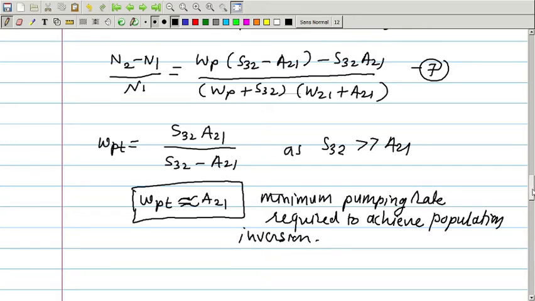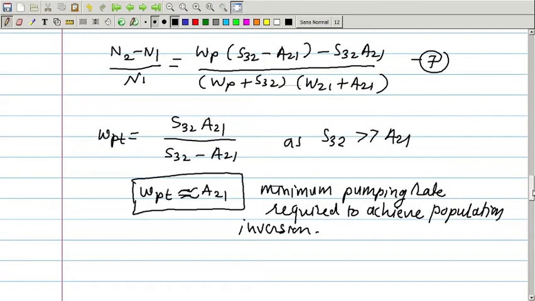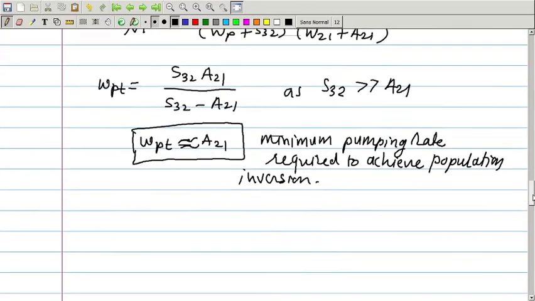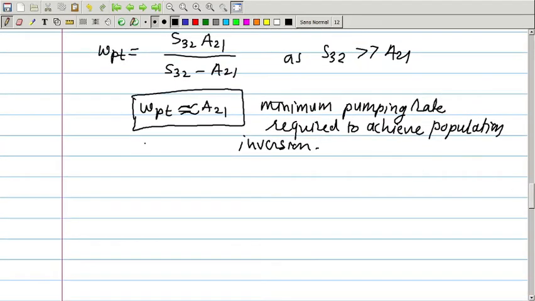So we have to find out the necessary condition for laser oscillation to occur, right? So we can see from this equation that if A21 is greater than WPT, then the lasing action will start in the laser. So we have written for N2 minus N1.